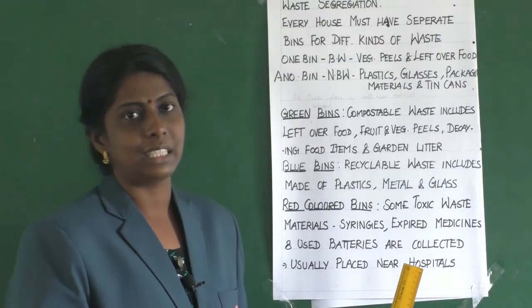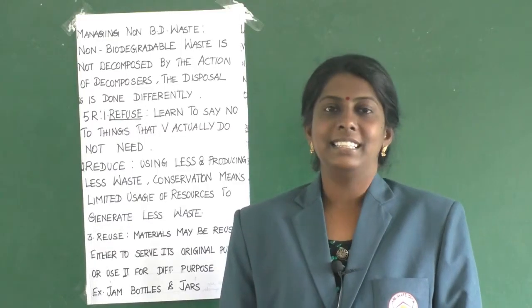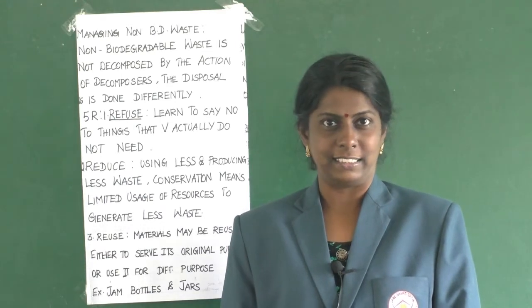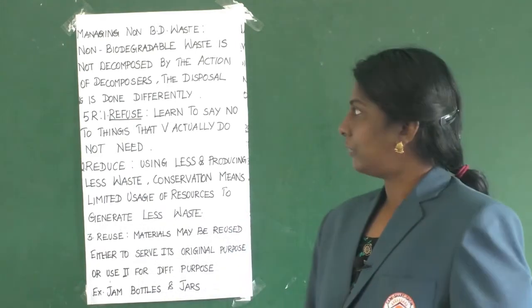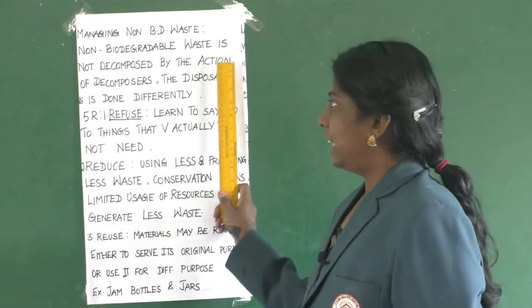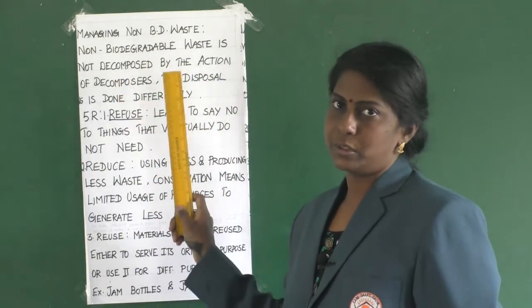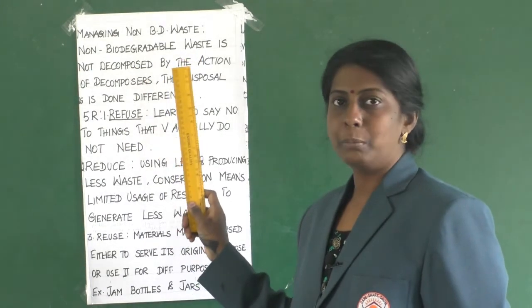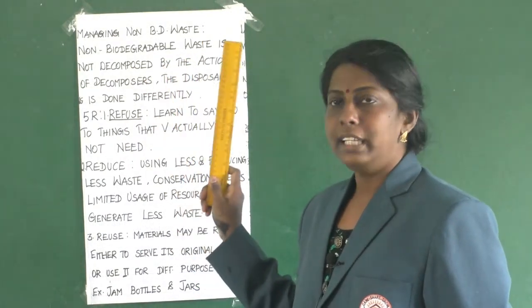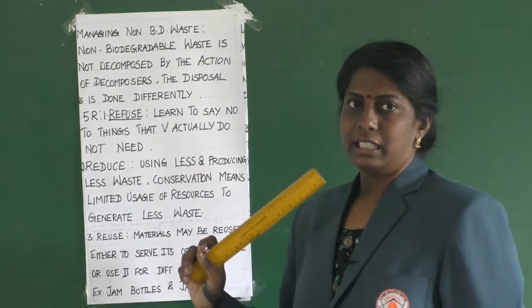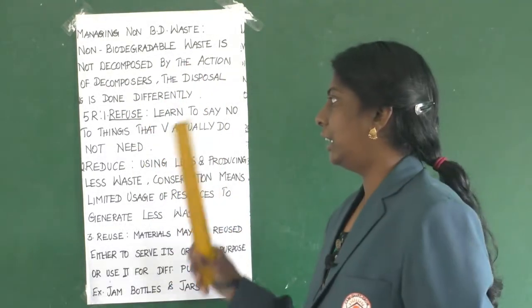Clear, children? Yes. Now let us learn about managing non-biodegradable waste. Non-biodegradable waste is not decomposed by the action of decomposers. So with the help of decomposers, it won't get decomposed. The disposal is done differently here.